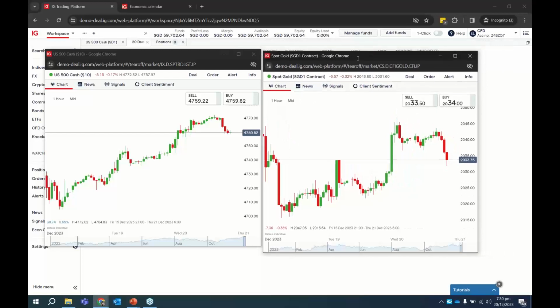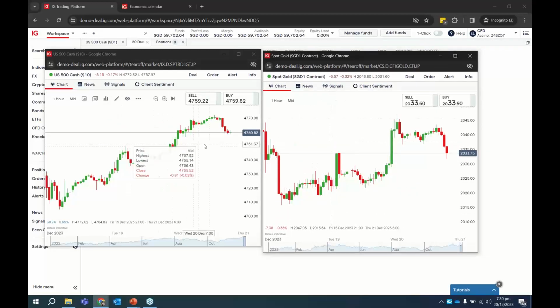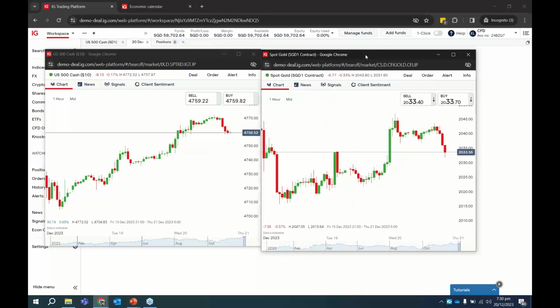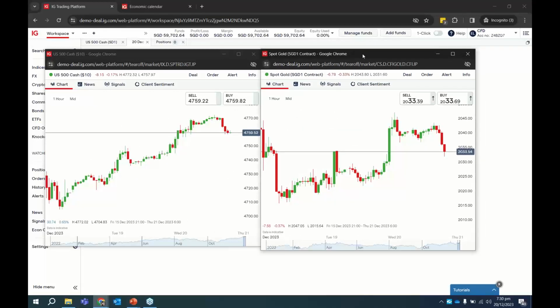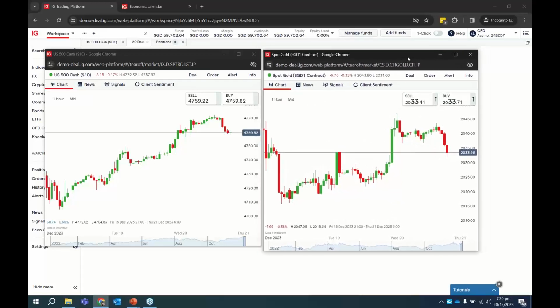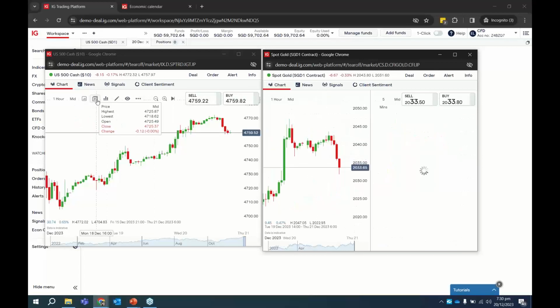My point is that if you want to look at different markets side by side, you will not be able to use the split chart function, because the split chart function is only for the particular market whose chart we open, and it splits that market into different charts. But if you want to look at different markets within the same screen, then we can use this open market in new window function and just tile them side by side. And of course, within these two separate windows, you can also split them like that.